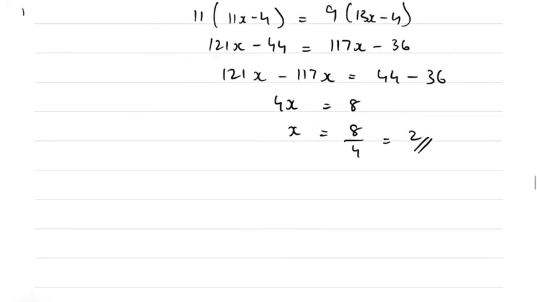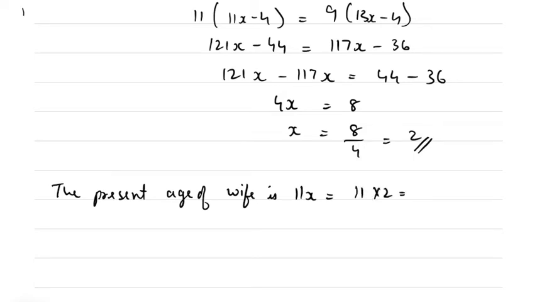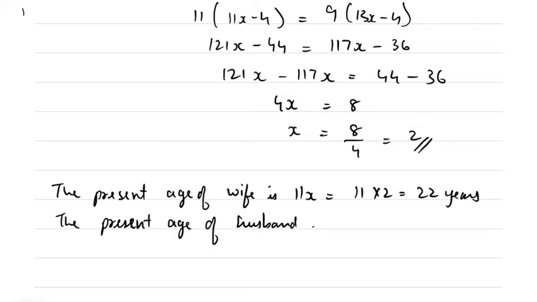So x is equal to 2, but the present age of wife is 11x, which is 11 into 2, which is 22 years, and the present age of husband is 13x, which is 13 into 2, which makes it 26 years.